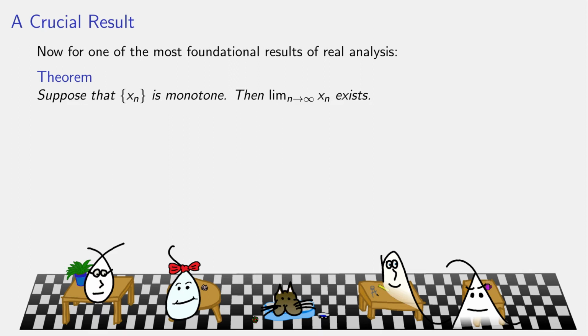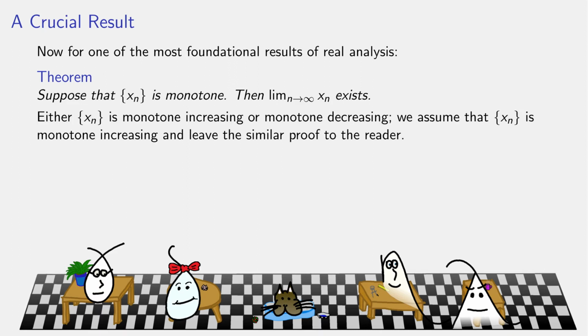Here's one of the most important results in real analysis, and it's a nice thing to come early on. Suppose that xn is a monotone sequence, then the limit exists. Possibly plus or minus infinity, but either way it exists. So the sequence is assumed to be monotone, which means either monotone increasing or monotone decreasing. We're just going to assume it's monotone increasing, and the very similar proof for the case of monotone decreasing you guys can put together yourselves.